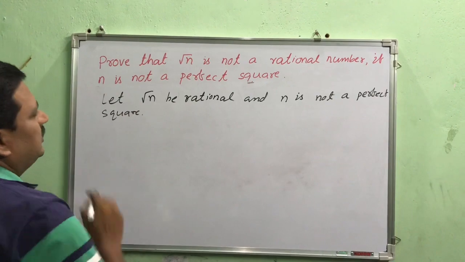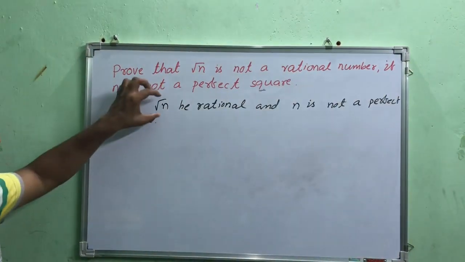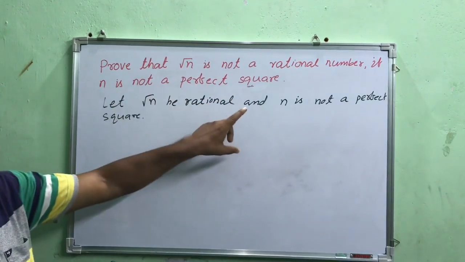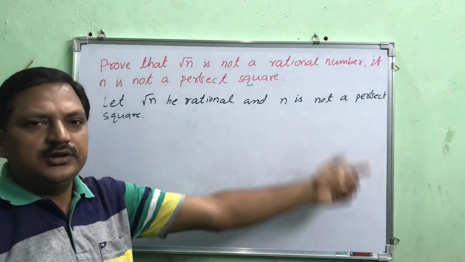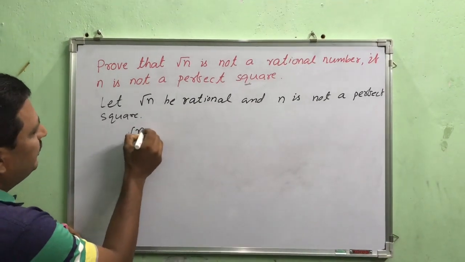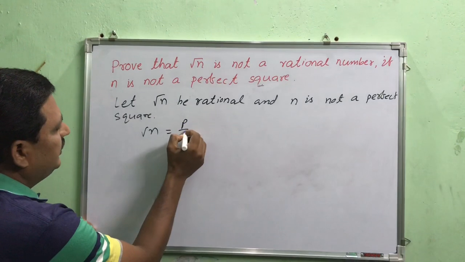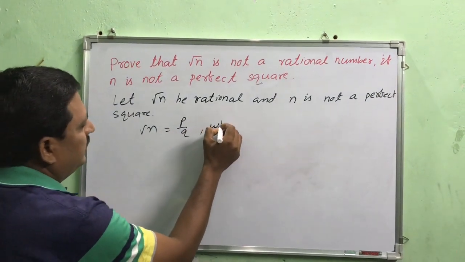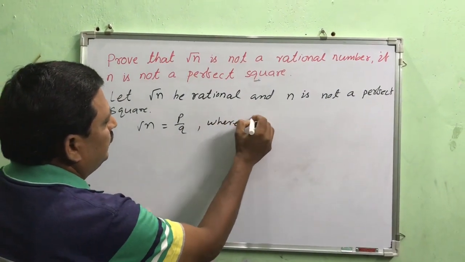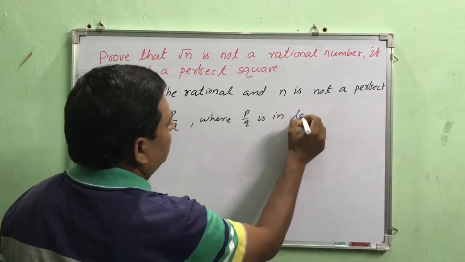Here we shall try the contradiction method. We have taken that root n is rational and n is not a perfect square. Now, as we have taken that root n is rational, that means root n can be written as p by q, where p by q is in lowest form.